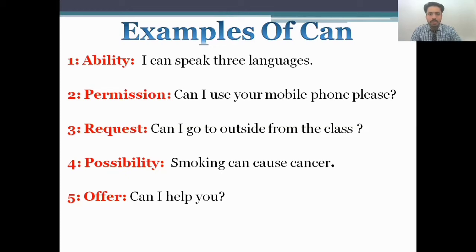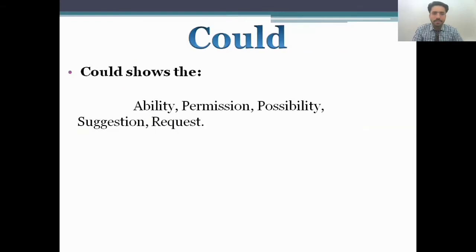It's a request. Number four is possibility. "Smoking can cause cancer." It's a possibility that if you are smoking, you will get cancer. Maybe you can get cancer. And offer: "Can I help you?" It's an offer. This is all about can and its usages.